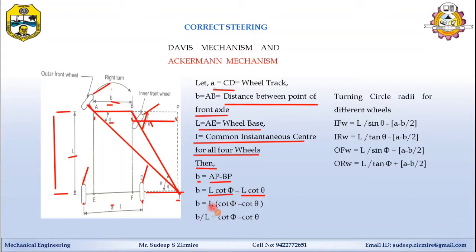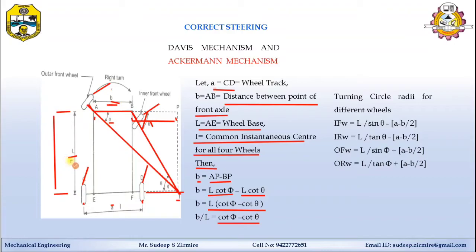L is the wheelbase. The same common L is taken outside, and in the bracket, cot phi minus cot theta.